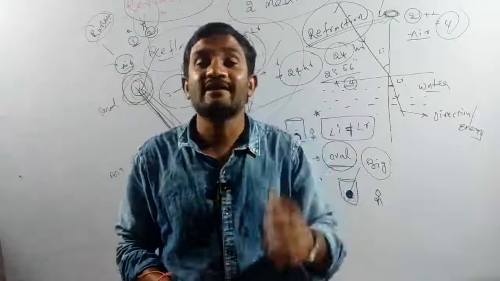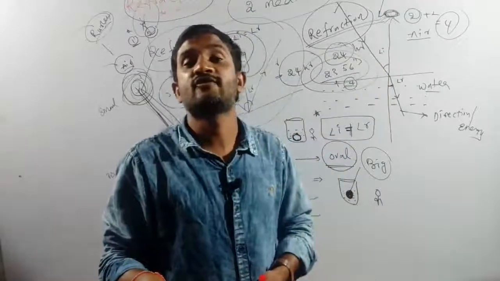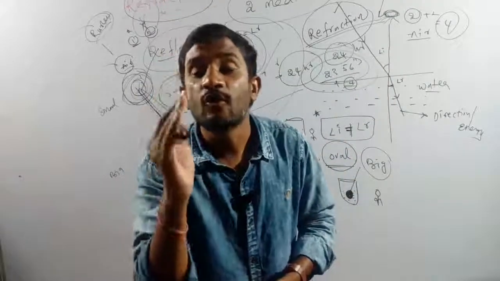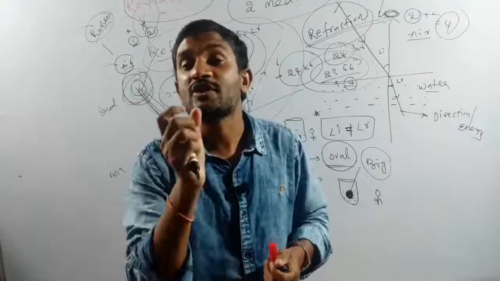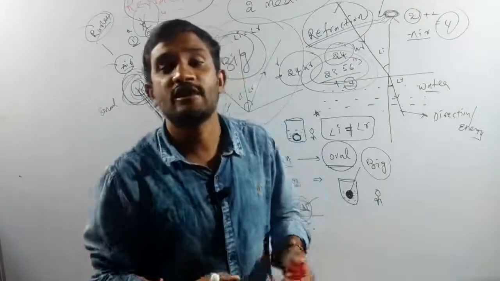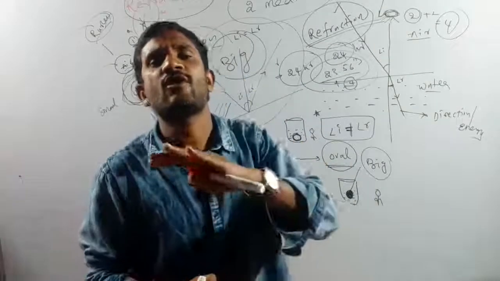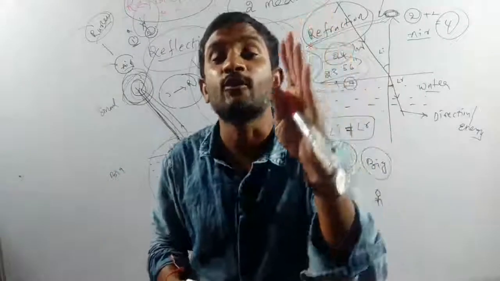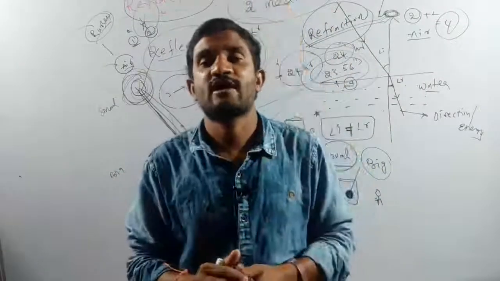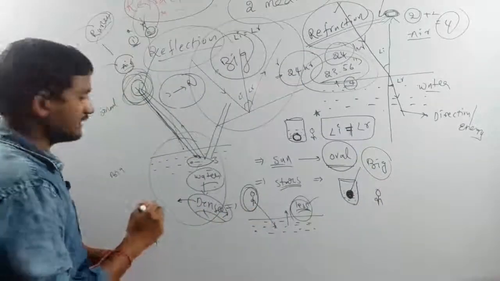At that time our everyday time would be only 23 hours and 56 minutes. Due to the refraction process only, our everyday time becomes how many hours? 24 hours. These concepts are also applicable by which process? Refraction process only.